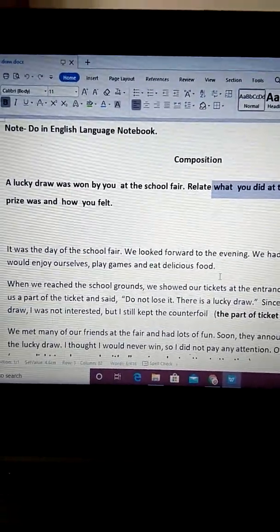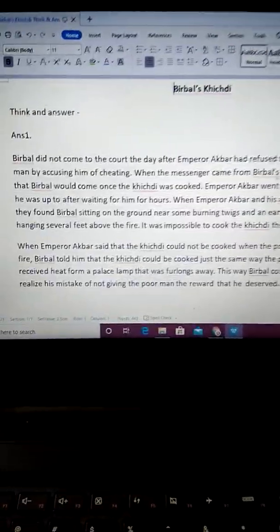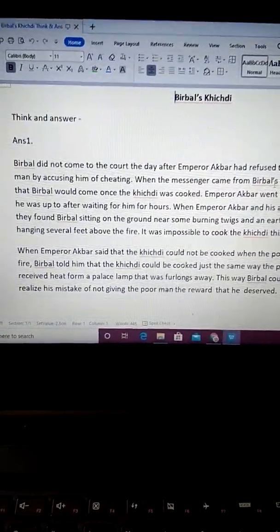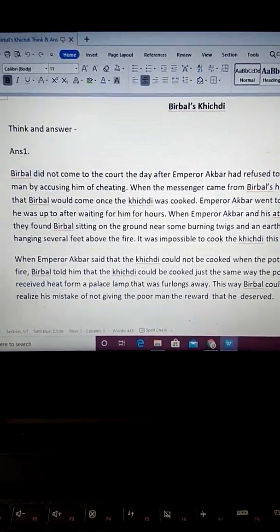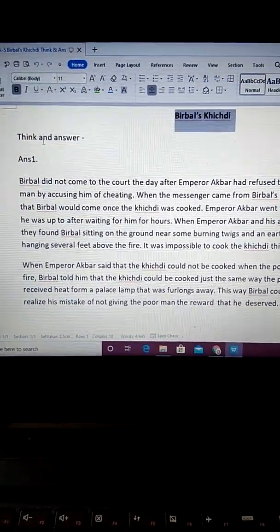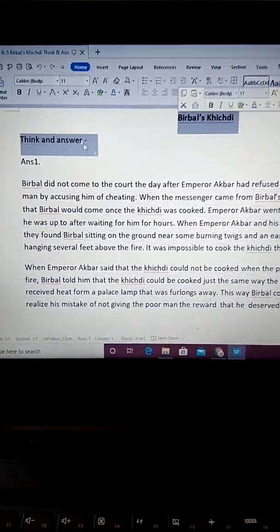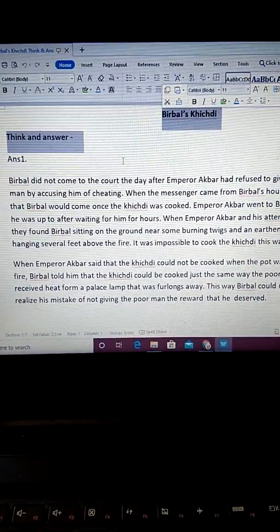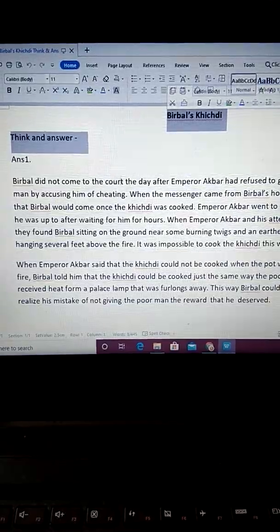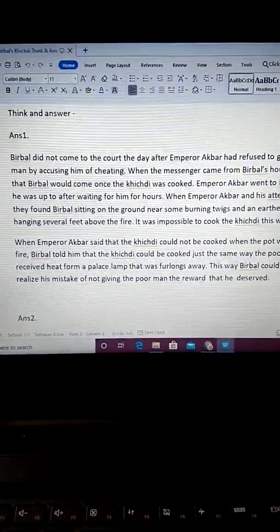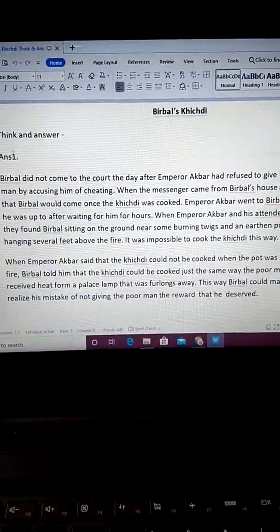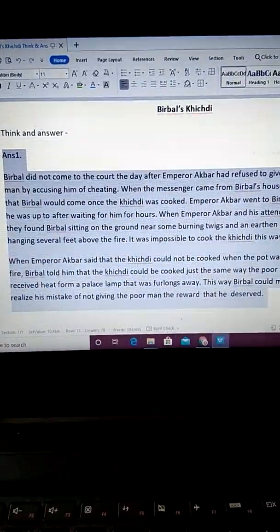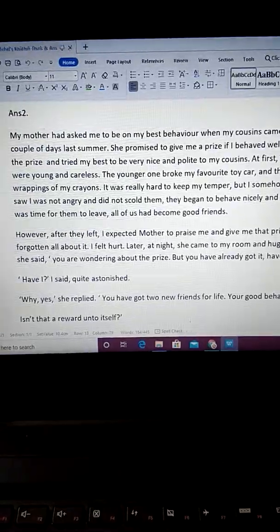Okay children? And finally see, in the literature chapter Birbal's Khichdi, we asked you to write the answers of the think and answer part by yourself. There were 2 questions and you were supposed to write them by yourself. I'm giving you the answers today. You can copy them in your literature notebook.